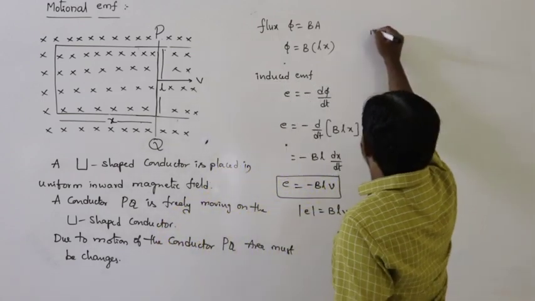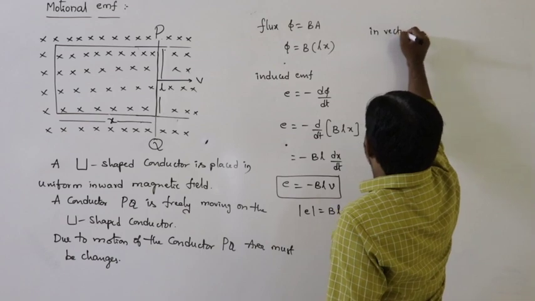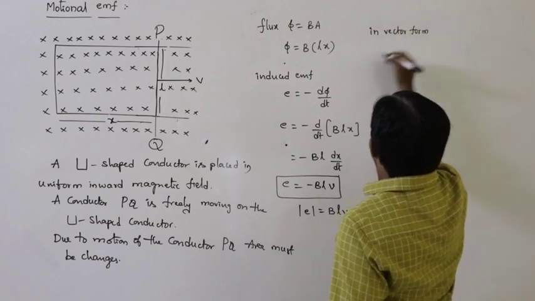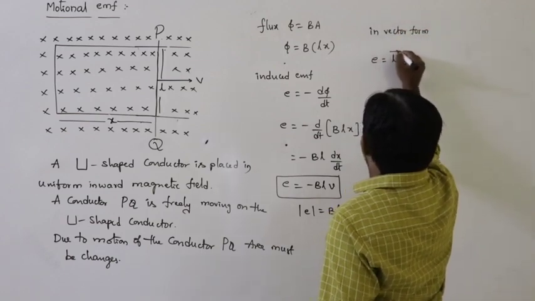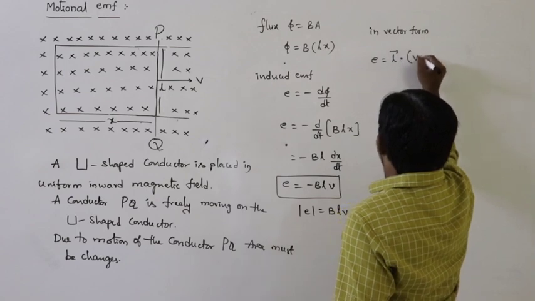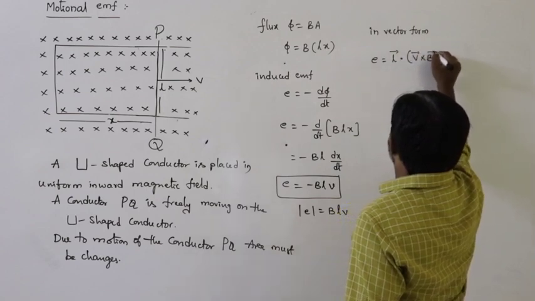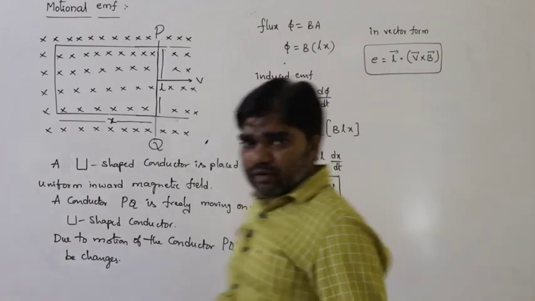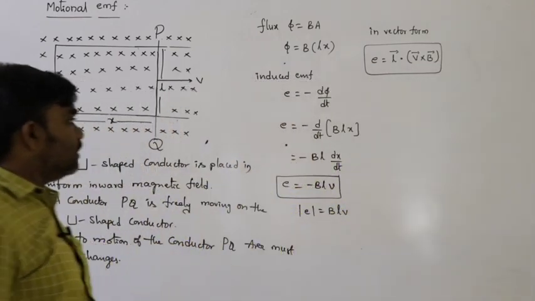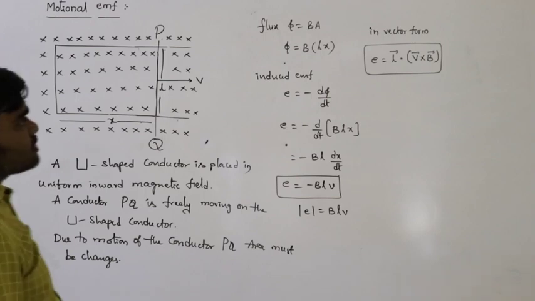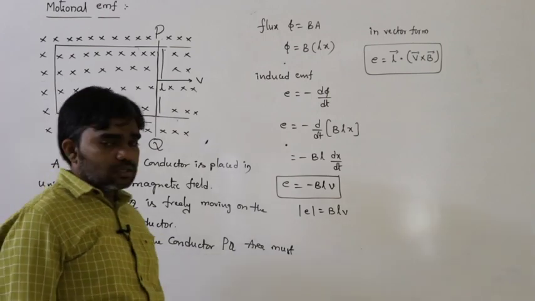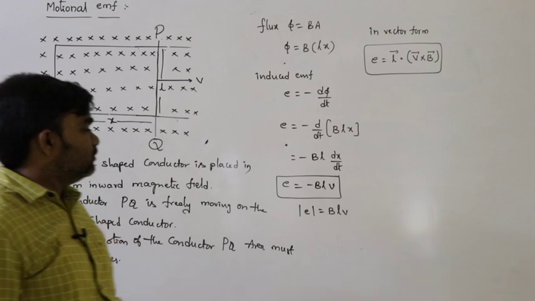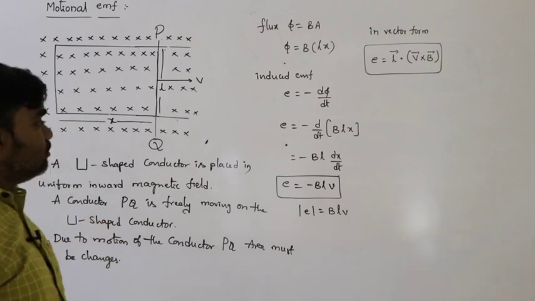In vector form, we can write E is equal to L bar dot V bar cross B bar. So that is the motional EMF, E is equal to BLv.